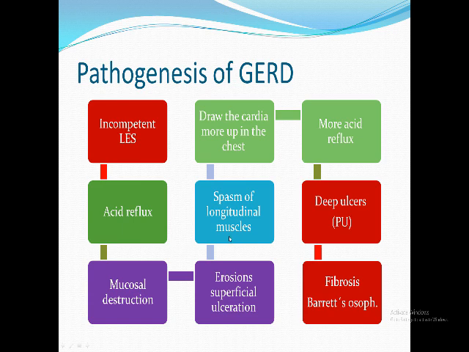it will remain and it will lead to spasm of the longitudinal muscle, leading to shortening of the esophagus and more reflux. When reflux episodes become frequent and the acidity of the lower esophagus increases, this will lead to deep ulceration. The erosion from prolonged reflux turns into a deep ulcer. Deep ulcer is a very important issue in the pathogenesis of GERD.